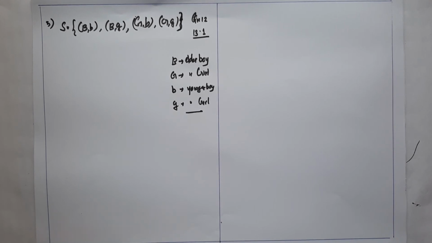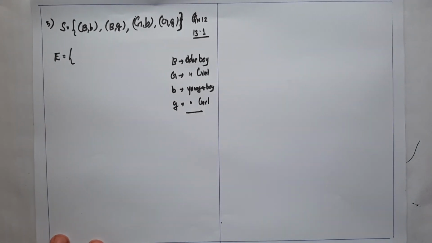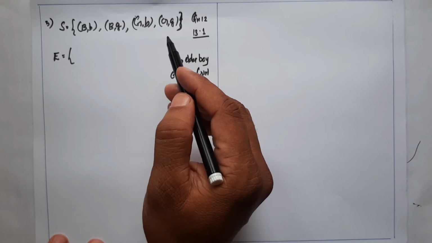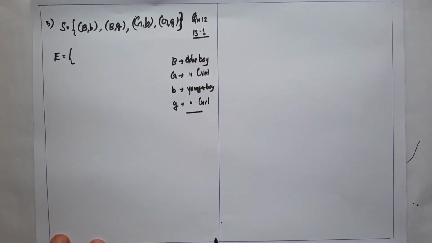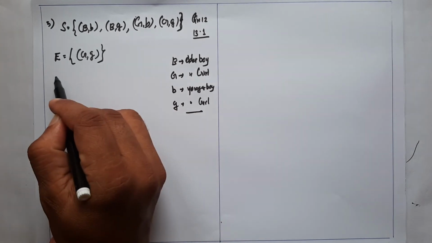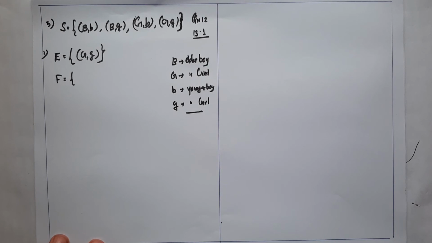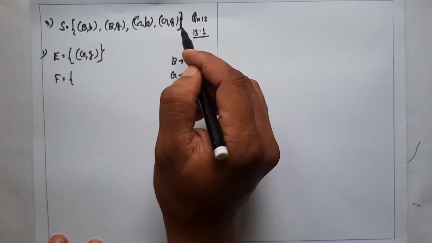Now the first event E. Our first question is to find the conditional probability that both are girls. Both are girls means the element is G, G. The second event F: the youngest is a girl, which means the second element is a girl.